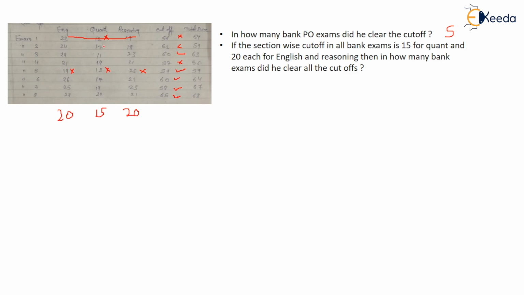Then you will see 15, yes, he is clearing. Then he is not clearing, so you can eliminate this also. 11 he scored, he also did not clear, right? Then this person is clearing, this is also clearing, and this is also clearing. Now the third section, reasoning: he scored 18, 20 was required to clear the cutoff, so he is also not clearing. Anyone apart from that? This also got eliminated. Now you have to see how many people are clearing the individual cutoffs. So 3 people are there. 3 is the answer.